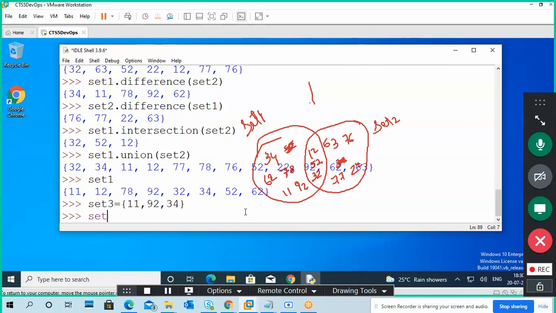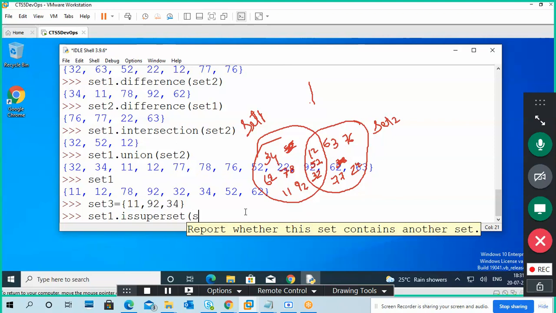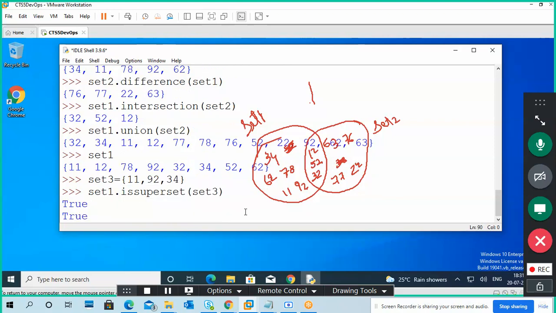So set 1 dot issuperset, set 3, or reverse, you have to check it. True. Set 1 is a superset of set 3 because all set 3 values are in set 1.